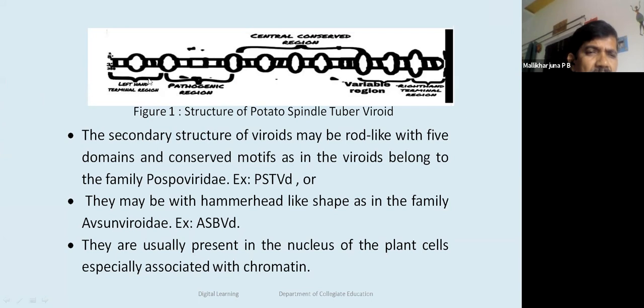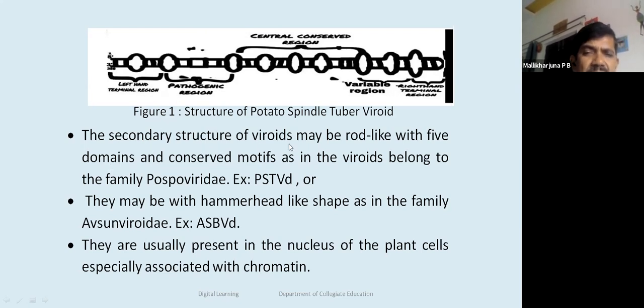This is the left-hand terminus, here is the right-hand terminus, and this is the pathogenic region, which is responsible for causing disease in plants. This is the CCR, the central conserved region, and this is the variable region. The variable region differs from viroid to viroid, while the remaining nucleotide sequence is almost similar in all viroids.